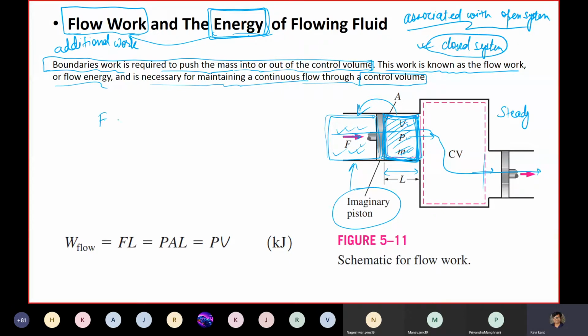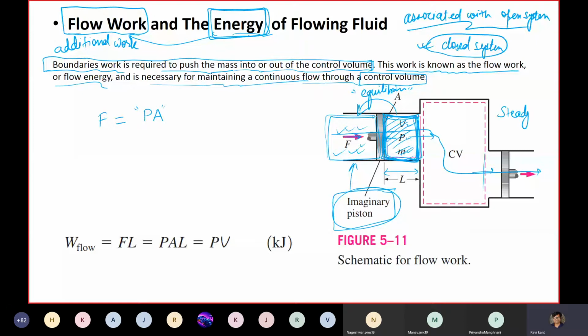So what is this F essentially? Since things are in equilibrium, there are no unbalancing forces. So the inside fluid pressure must be equal to the outside fluid pressure in some sense. So pressure times area is the force that this imaginary piston would be applying at the wall of the piston.